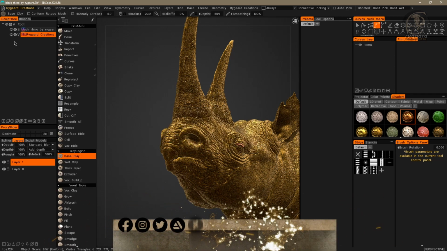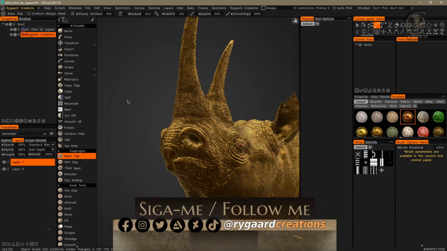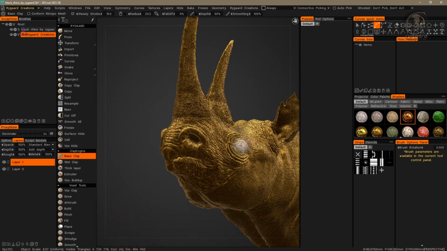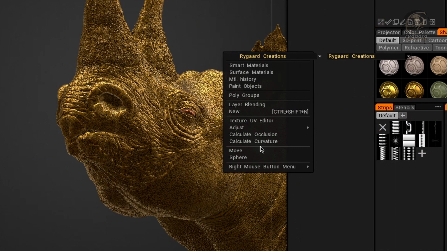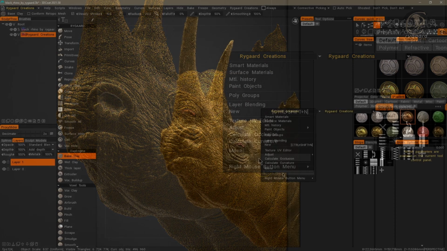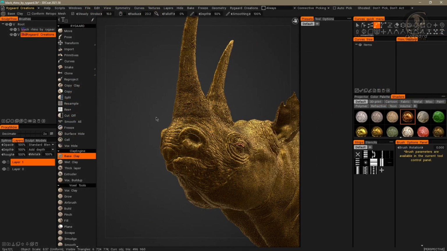Here, inside voxels mode, I'm going to press the right mouse button. And as you can see, I have the move brush and the sphere tool inside the right click menu, right? Right. I will go back to surface mode.